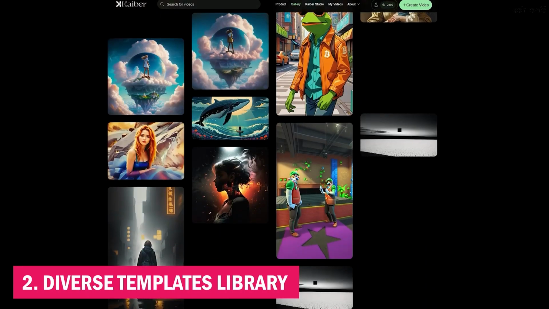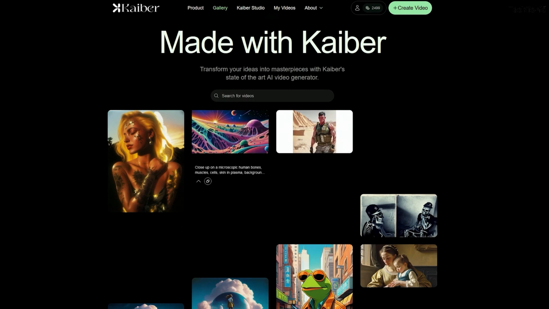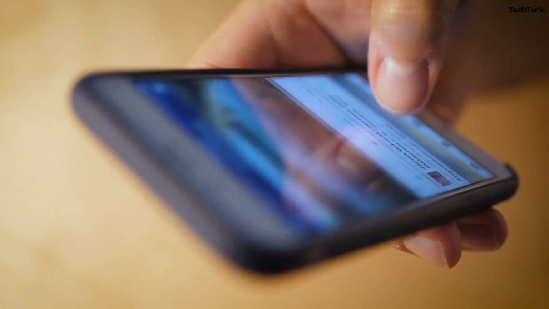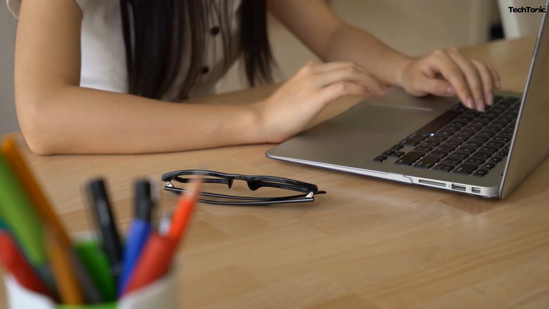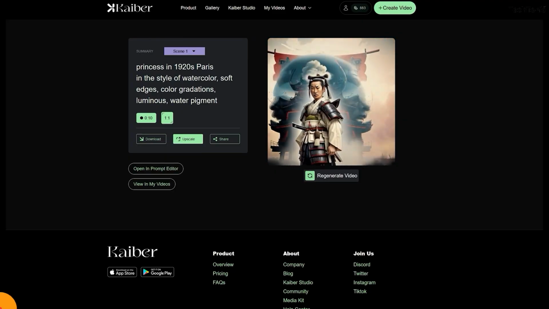2. Diverse templates library. With a rich repository of templates catering to various projects, Kaiber AI accommodates diverse video needs. From promotional clips to educational content and social media posts, users can choose templates that align with their specific objectives and customize them to suit their brand or personal style.